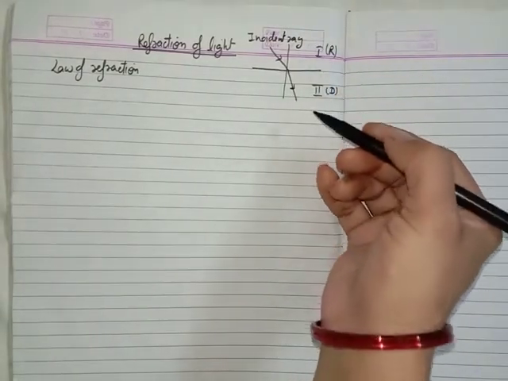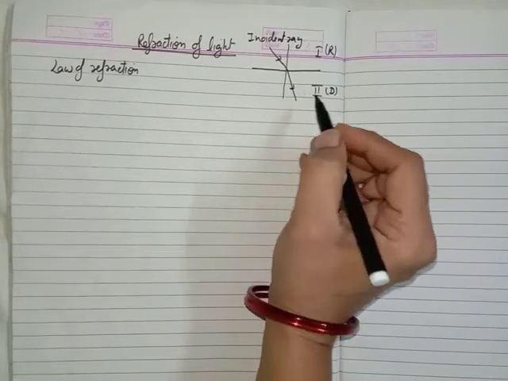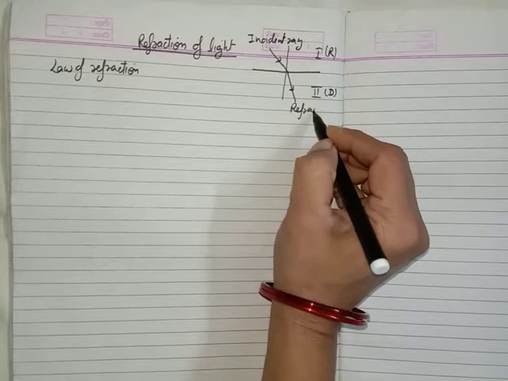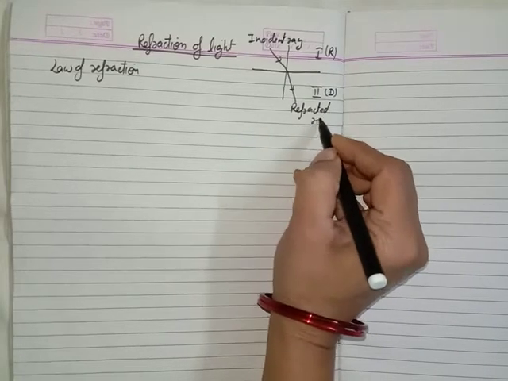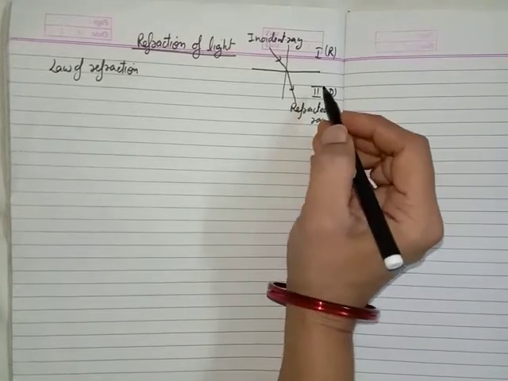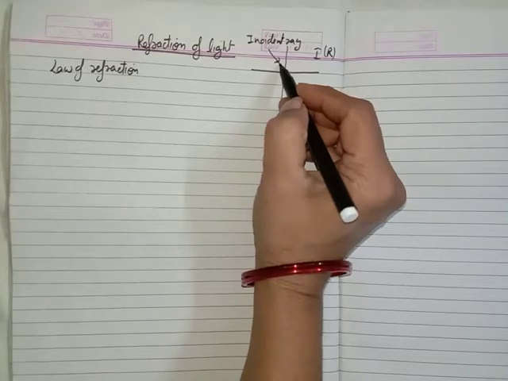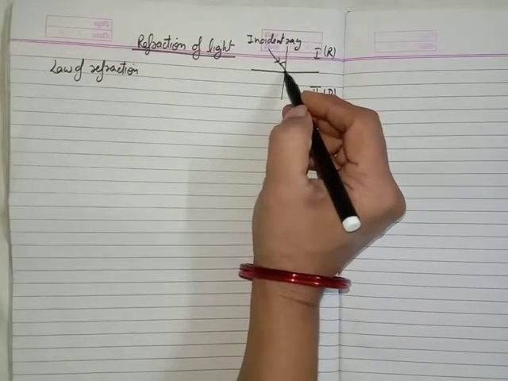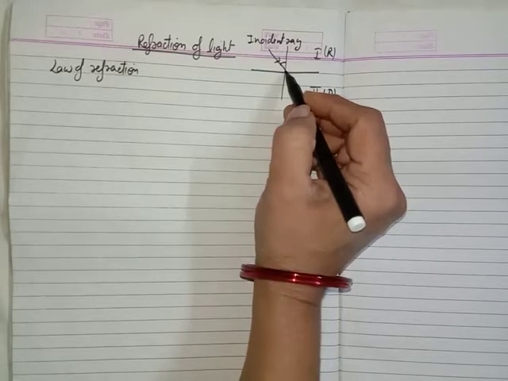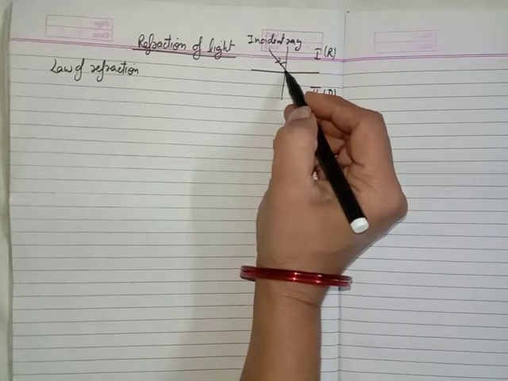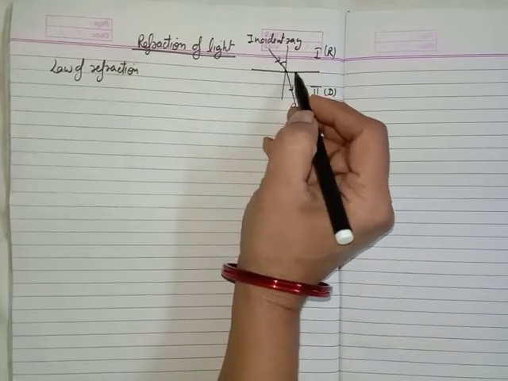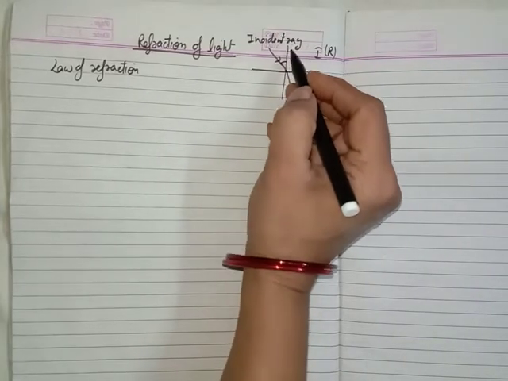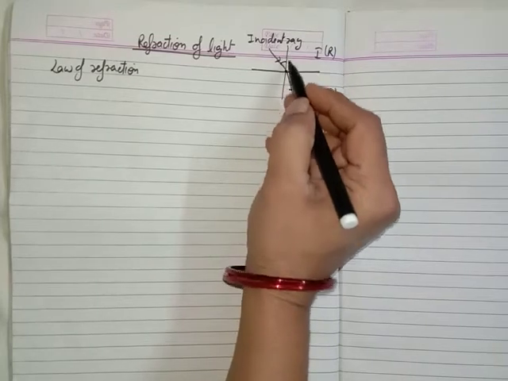This ray which is bent after passing through the different medium, when it passes from one medium to another medium, it bends. So this bent light is called the refracted ray. Okay. And the angle between this incident ray and the normal, what is the normal here? Normal is the perpendicular at the point of incidence. This is the point of incidence at which the light ray falls on this medium, and the perpendicular at this point of incidence is called the normal.